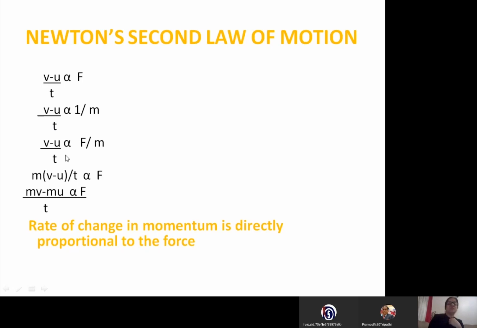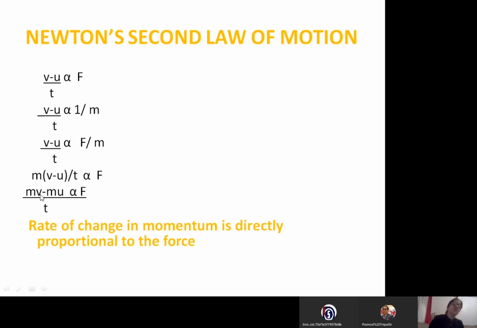If we shift this mass this side, it will become m into (v minus u) by t proportional to force. This m in the denominator we are shifting to the left hand side, that becomes m into (v minus u) divided by t is directly proportional to force. That means (mv minus mu) by t is directly proportional to force.